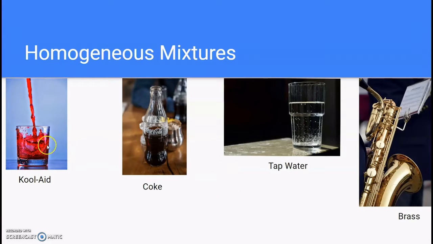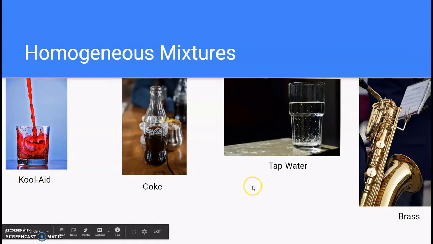Some more examples we have here. Like I said, Kool-Aid. It's mixed with sugary mixture and other sorts of things. We cannot visually see which part is the sugary mixture, which part is the water. They appear as one, and it could be difficult to separate. Another example we have here is Coke or any kind of soda. Visually, you cannot see the sugary syrup or the other ingredients mixed in there, or the carbon dioxide to give it those bubbles, but they are in there and they appear as one.